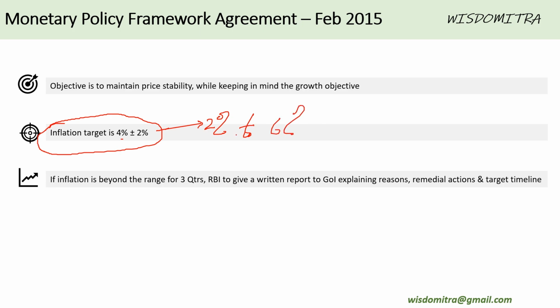And if RBI is not maintaining that for 3 quarters, then it's supposed to give a written report to the Government of India explaining the reasons, remedial action, and target timeline to get back in that range. So this is one MOU you can say between Government of India and RBI. The most important point of this MOU is this 2 to 6% inflation rate.